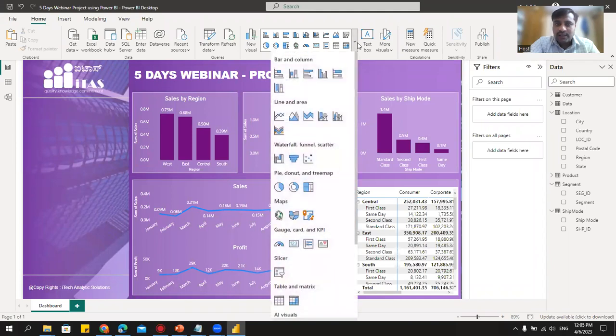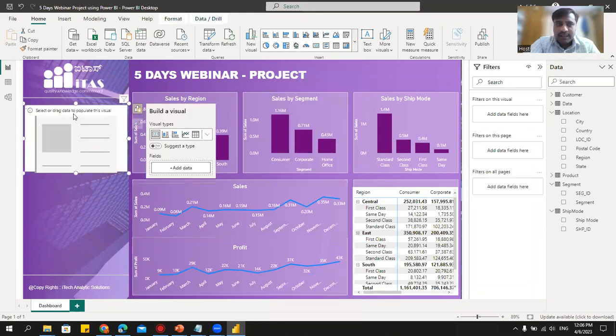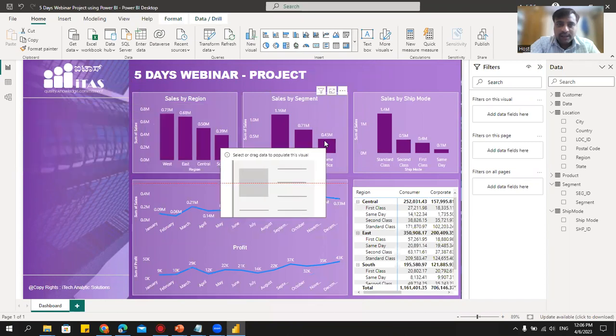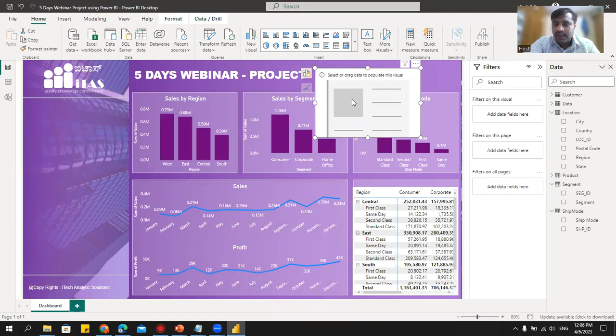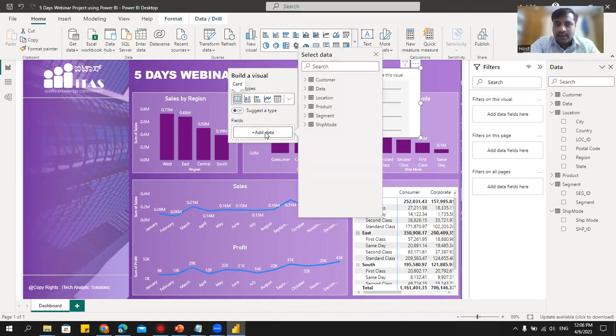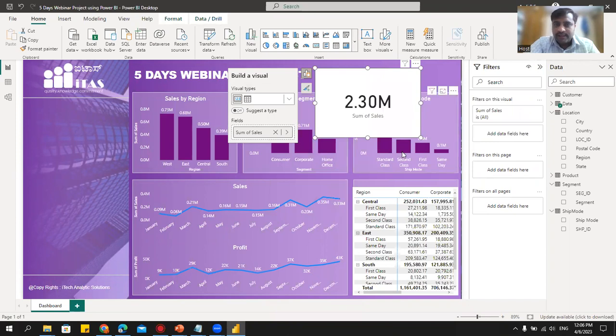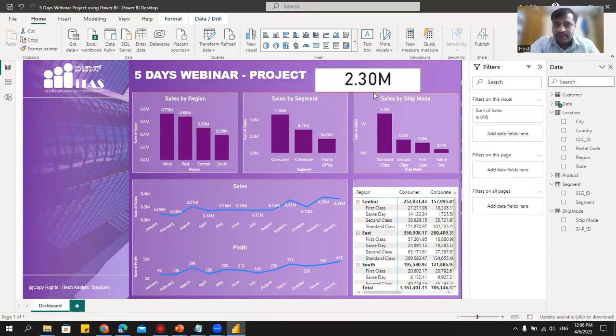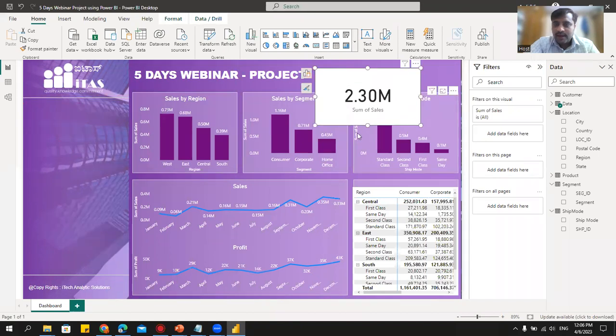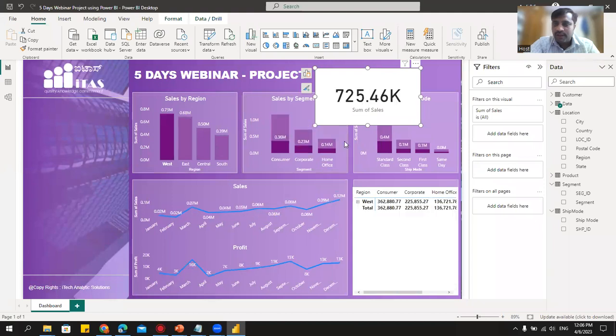I have something called as card. Here, if you just scroll down, I have something called as card. Let me click on this card. When I click on this card, I actually get something like this, where I can add a report. I'll just go here, click on this. Here I'll say add data. Let me select sales. When I select the sales, you can see that I'll get something like this. The advantage of this is, see, when I click on some visualization, this will get reduced automatically. So the summarized data, what we get, that is called as card.